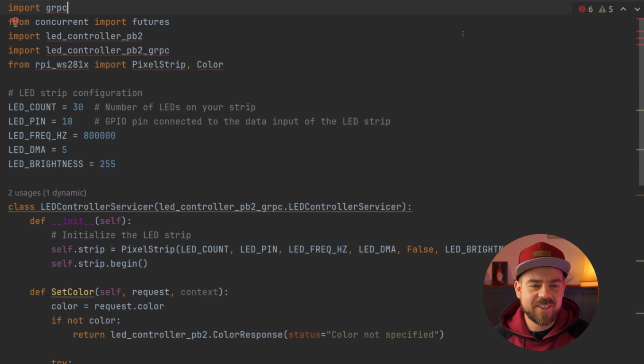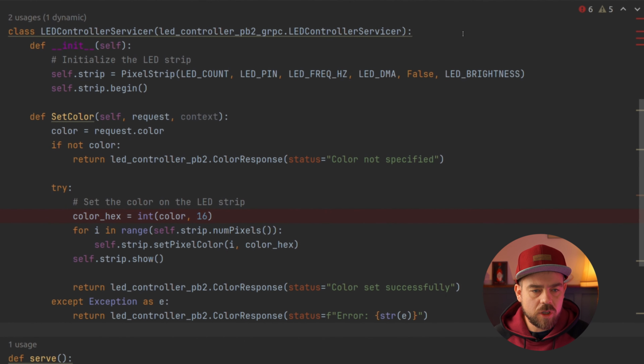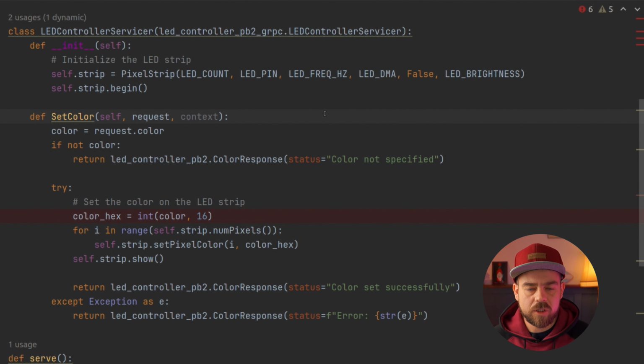Okay, let's analyze the code. So first we got some imports, then some const variables that will be used to initialize our LED strip. Then let's focus on the servicer class. So this is the class that will create our gRPC service. In the constructor we have initialization of the pixel LED strip, then the actual endpoint set color that the user or the client will be able to invoke in order to send the message to us to set the color.